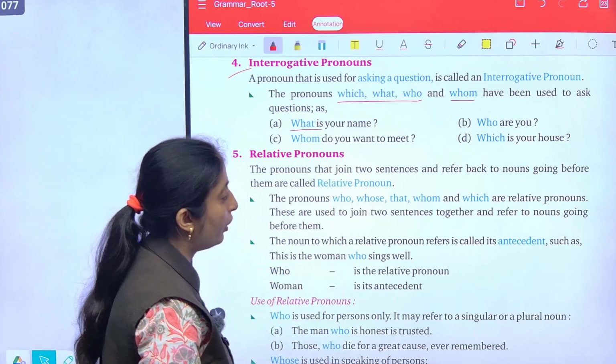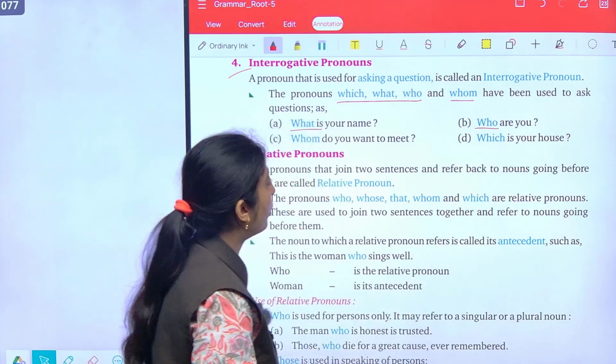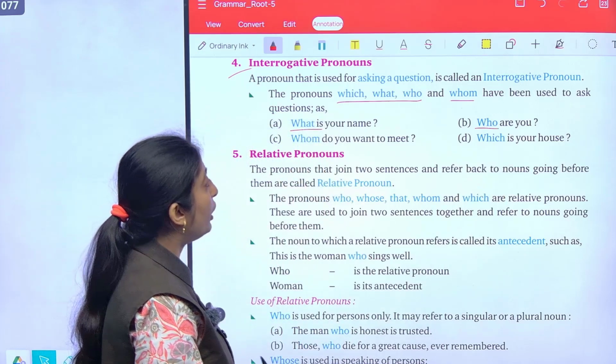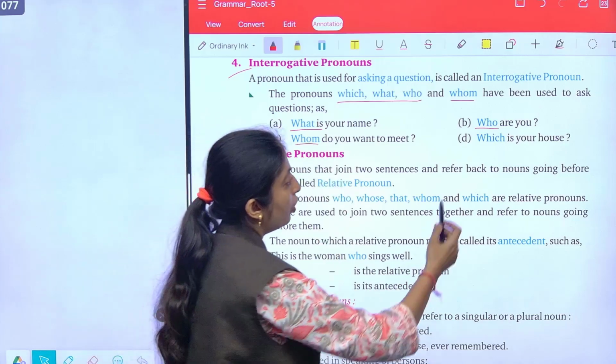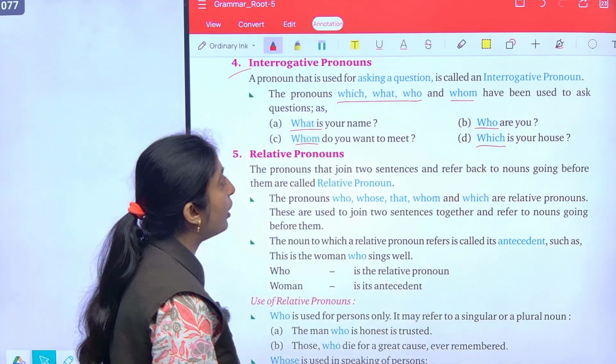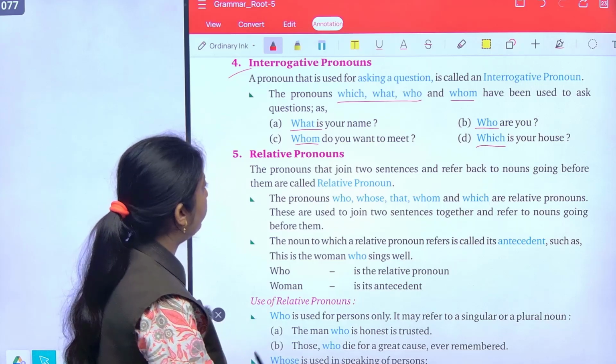तुम्हारा नाम क्या है? Who are you? तुम कौन हो? Whom do you want to meet? तुम किससे मिलना चाहते हो? Which is your house? तुम्हारा घर कौन सा है? All of these are interrogative pronouns.